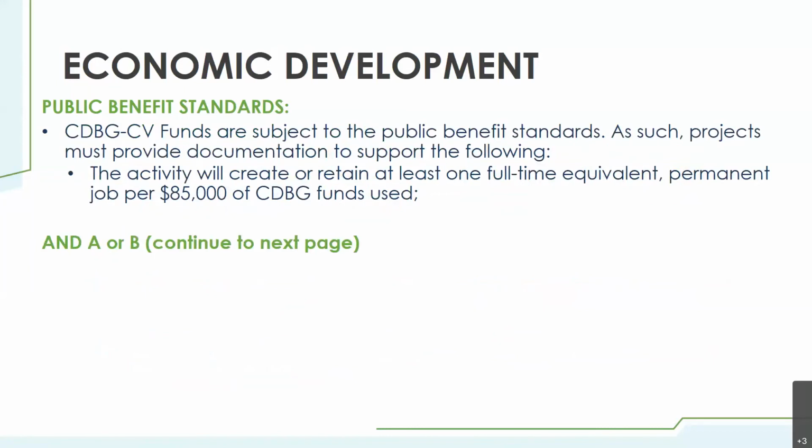The activity will create or retain at least one full-time equivalent permanent job per $85,000 of CDBG funds used, and one of the two following items.